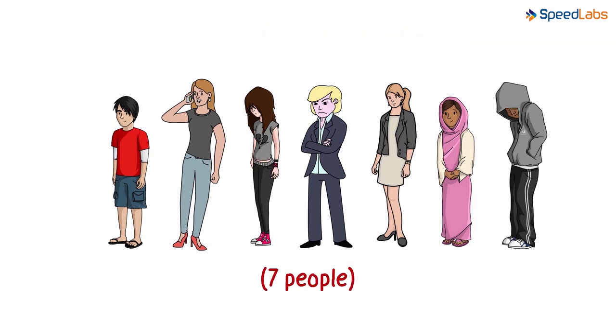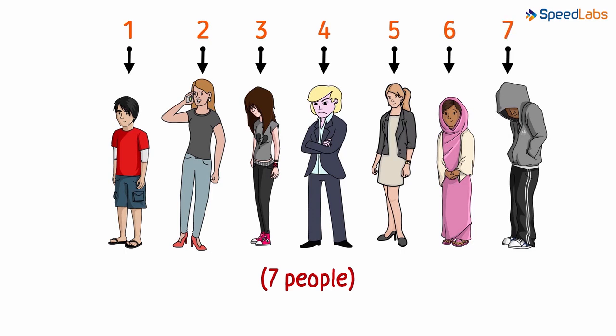The answer is 7. How did we get this number? What did we do in order to get the answer 7? Yes, we counted the number of people. 1, 2, 3, 4, 5, 6 and 7. A total of 7 people.